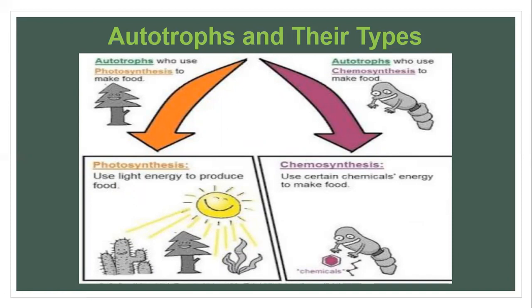And obviously the process involved there is photosynthesis, as light energy is used. Synthesis simply means manufacture. And chemosynthesis is where, rather than light energy, chemical energy is used. That's why this process is called chemosynthesis.